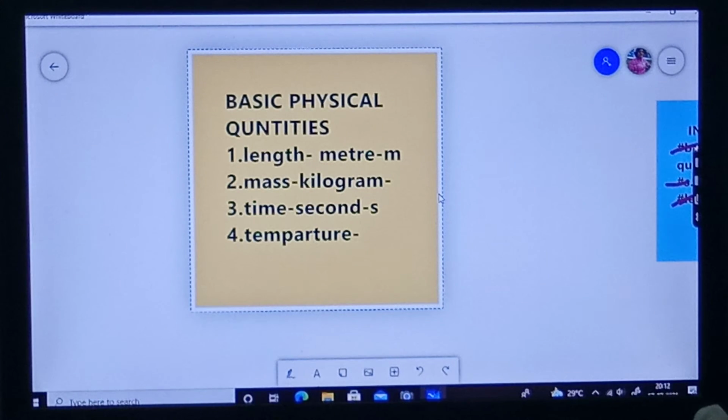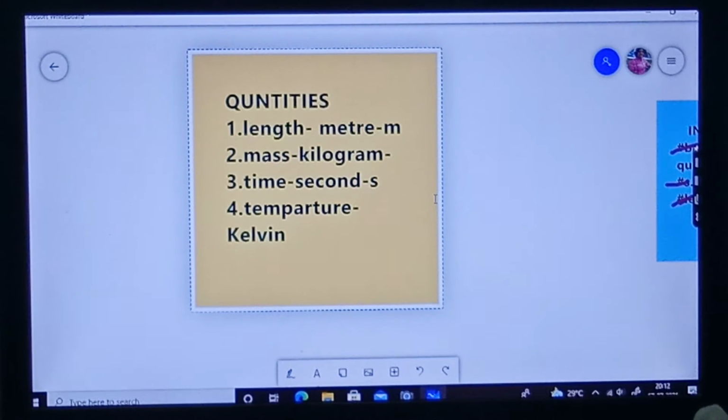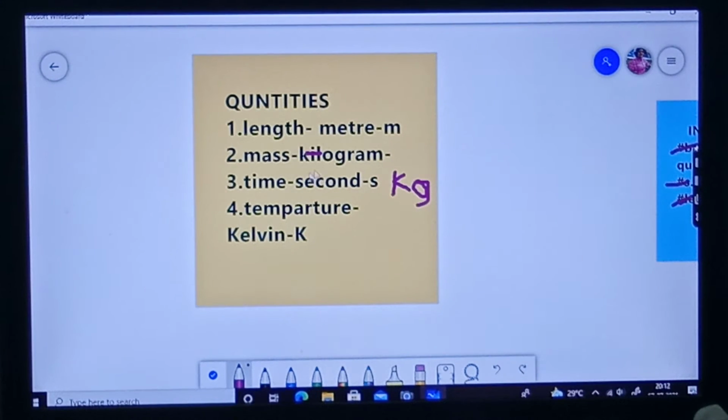Okay. Next, for temperature it is Kelvin. In short form you just write capital K. Okay. Why capital K? Keep it in a box so that you will not get confused.